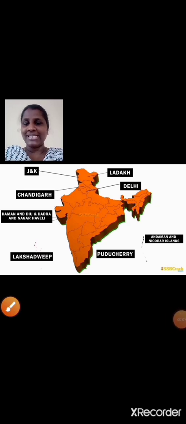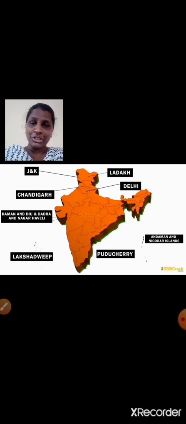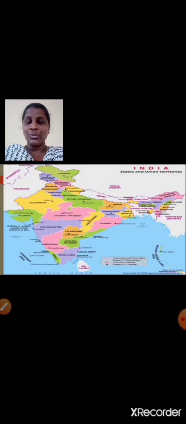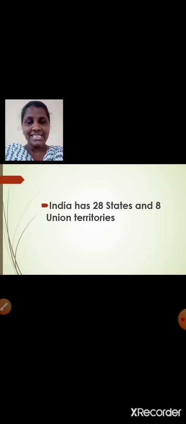Students, here on this map you can see the union territories. We have Jammu and Kashmir and Ladakh. These two are the new union territories, students. Okay. And already we had Chandigarh, Daman and Diu, Dadra Nagar Haveli, Lakshadweep, Puducherry, Andaman and Nicobar Islands and Delhi. Now earlier Daman and Diu and Dadra and Nagar Haveli were two different union territories, but now they have been merged together. So in all total we have 8 union territories. Is that clear, students? So as per the new update we have 28 states, okay, and 8 union territories.